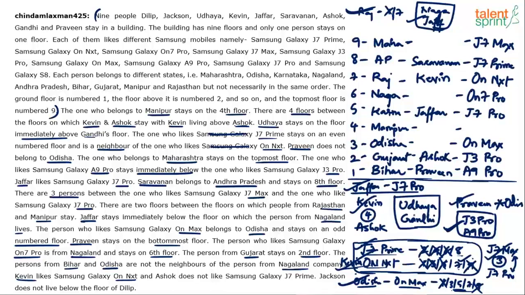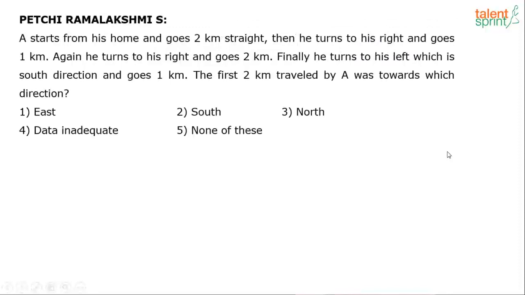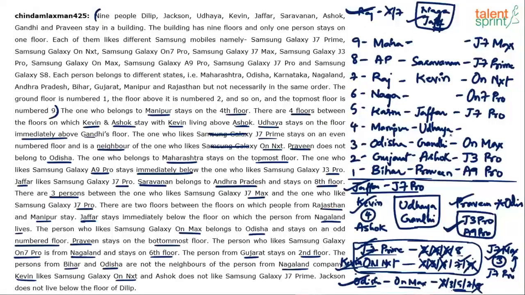Udaya and Gandhi have to be together. Udaya will be above Gandhi. Now the only two consecutive places available for Udaya and Gandhi are these two. Yes or no? There are 4 persons left out. For Udaya and Gandhi, we need 2 consecutive places. So this is Udaya, and here is Gandhi. So this point is also done.